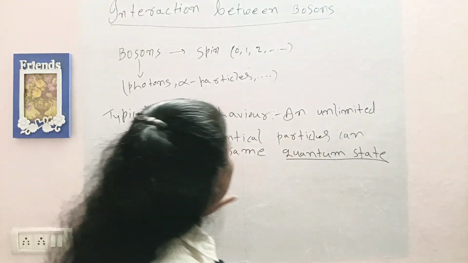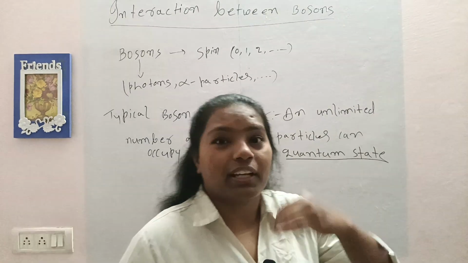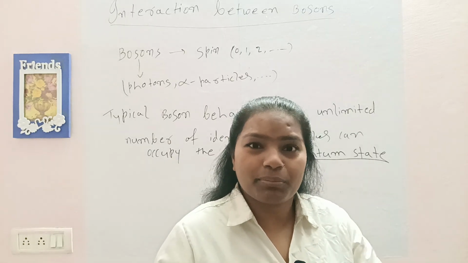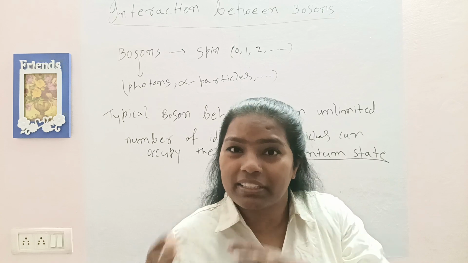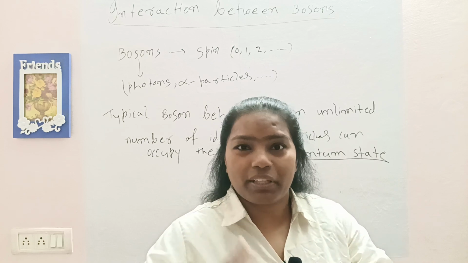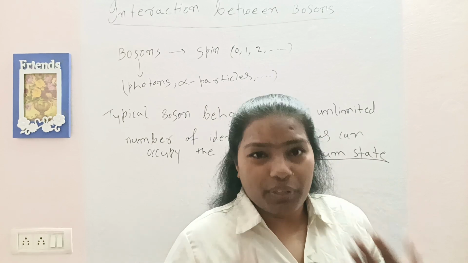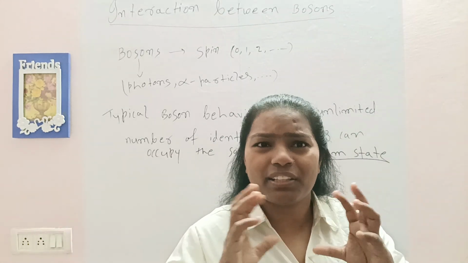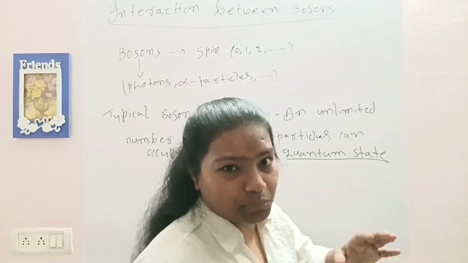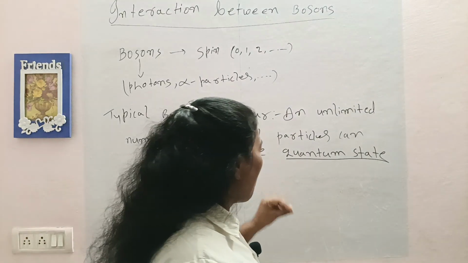So when n bosons enter the same quantum state, it means that all the n bosons have everything the same: the momentum, energy, spin, wave function, space-time coordinates, any information of those n bosons is the same.